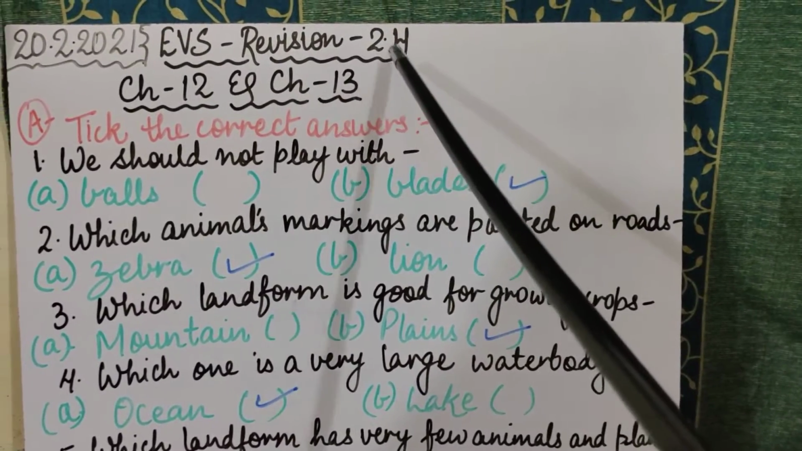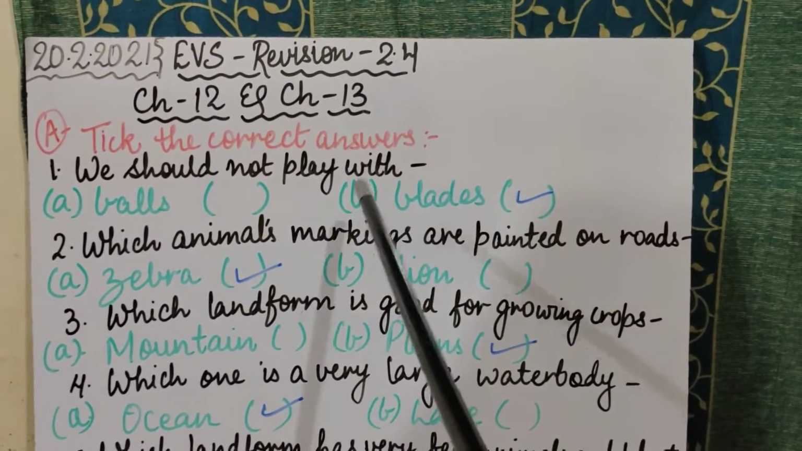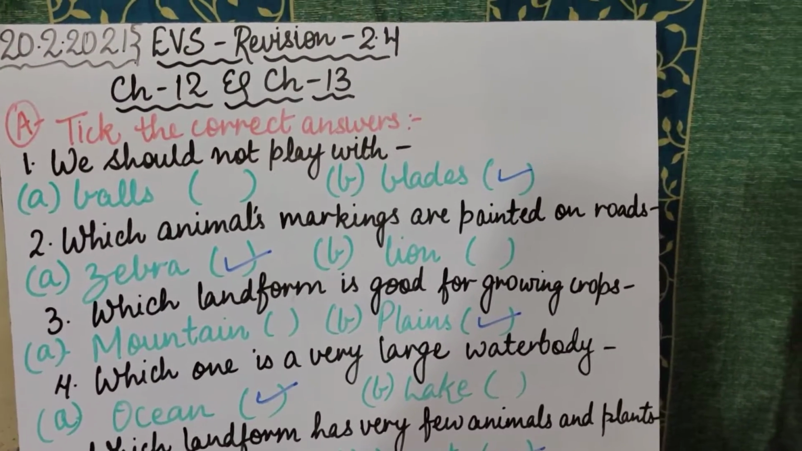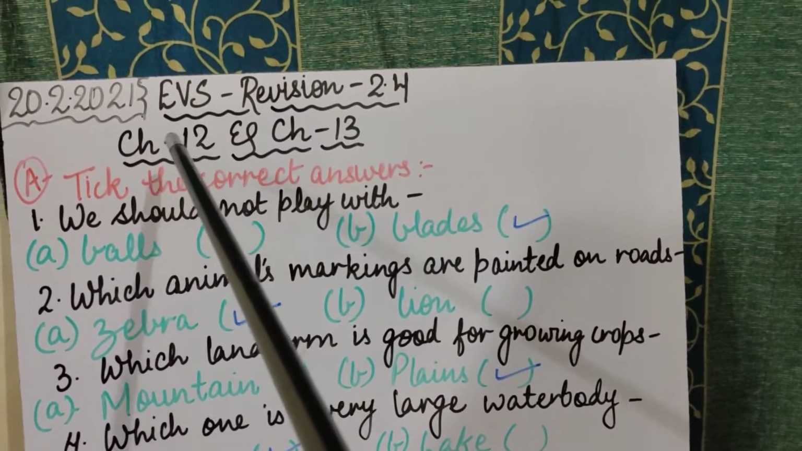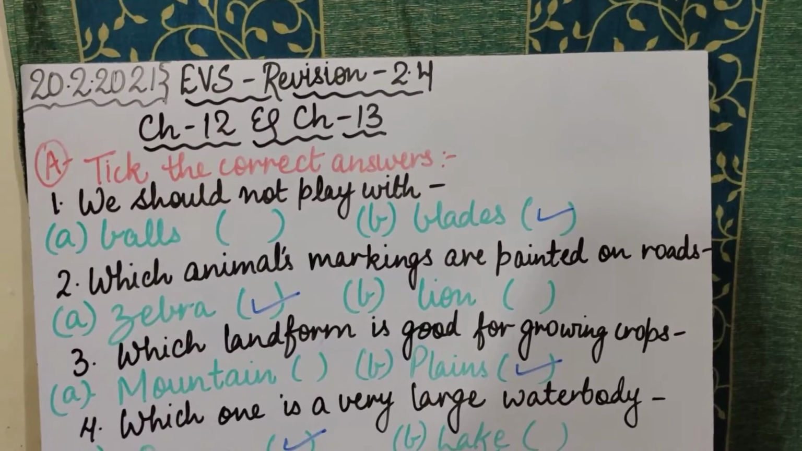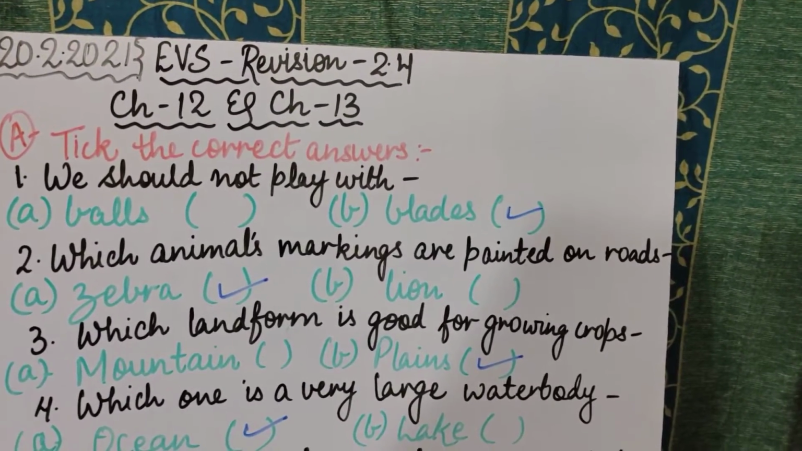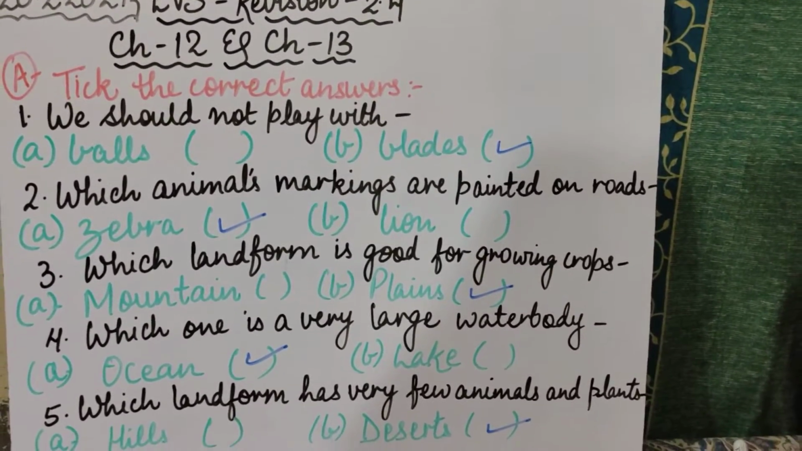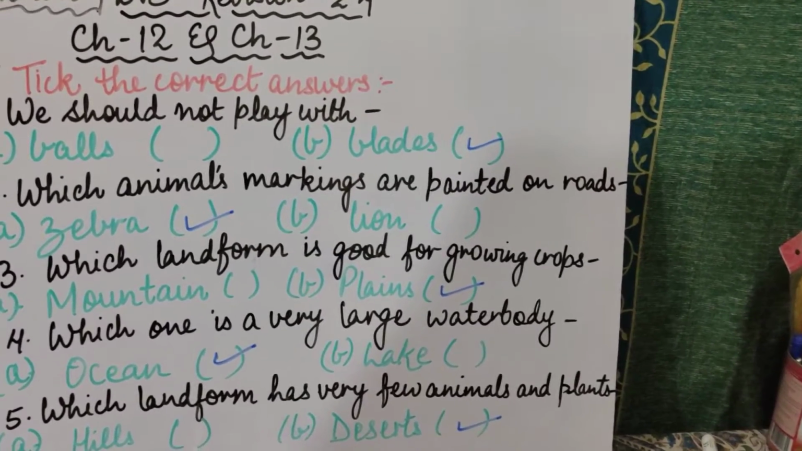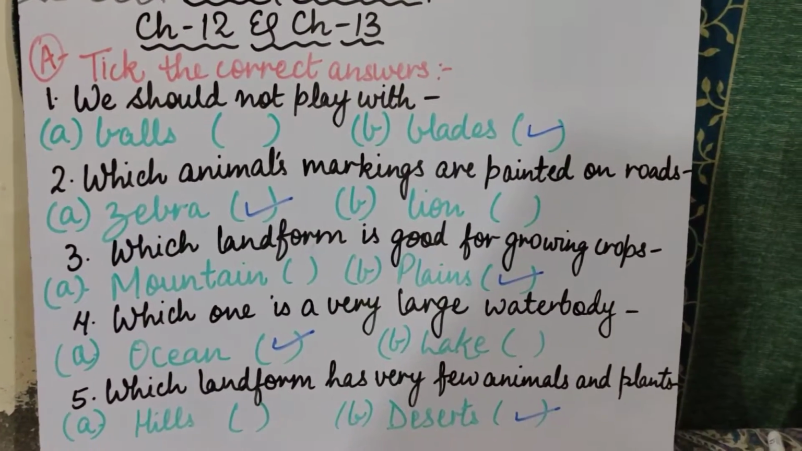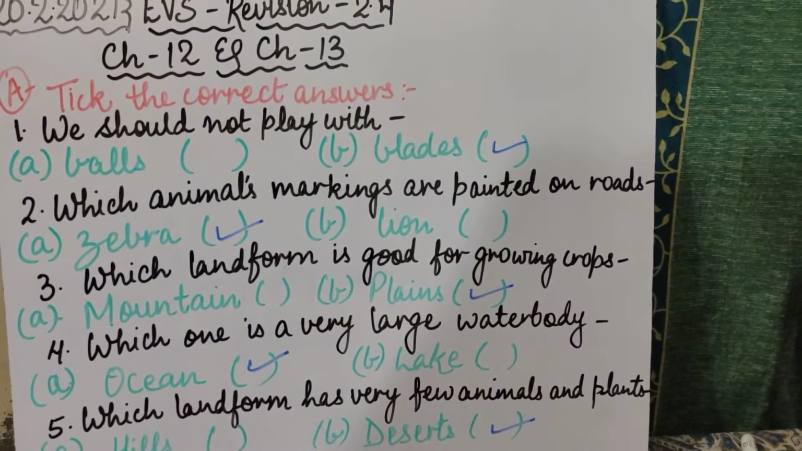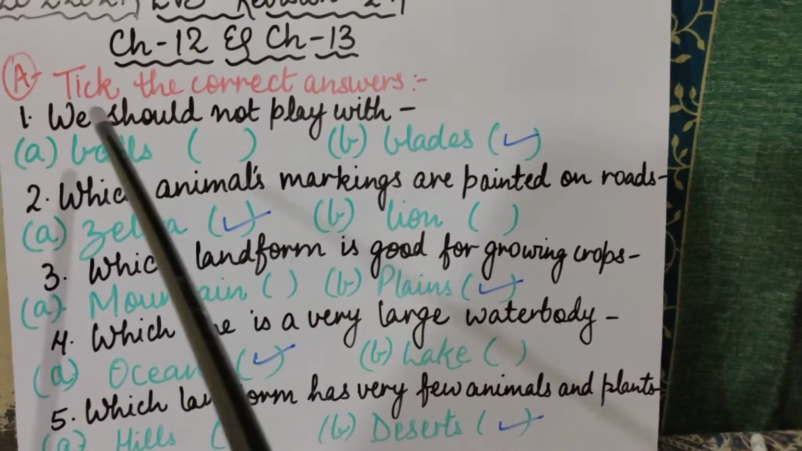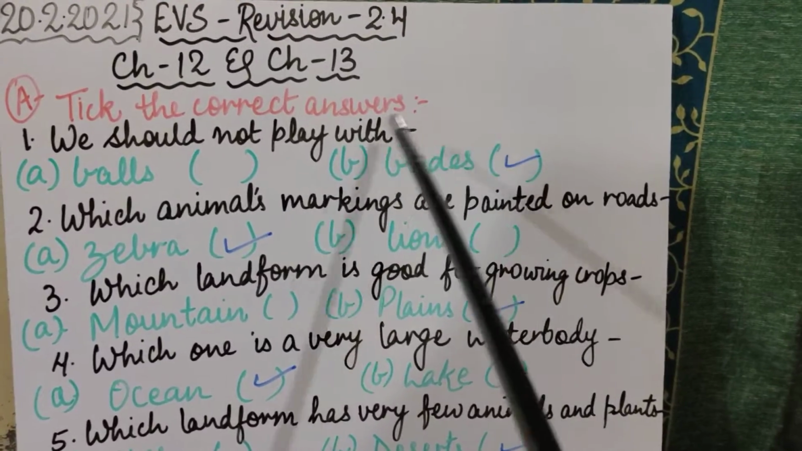So today's revision is revision number 2.4, because this is the fourth part of these chapters. I have divided the chapters into 4 parts, revision in 4 parts. So this is our chapter number 12 and chapter number 13. Our first exercise for today, children, is part A, take the correct answers. Here I have not given all the questions, but I have picked out a few very important questions and written them here. So listen to each and every question very carefully, children. First exercise is take the correct answers. So listen to it carefully.